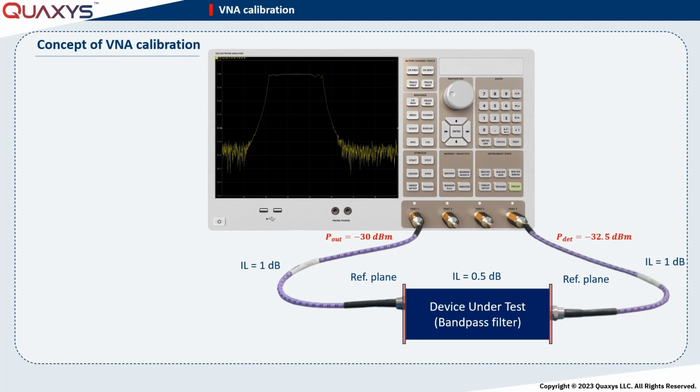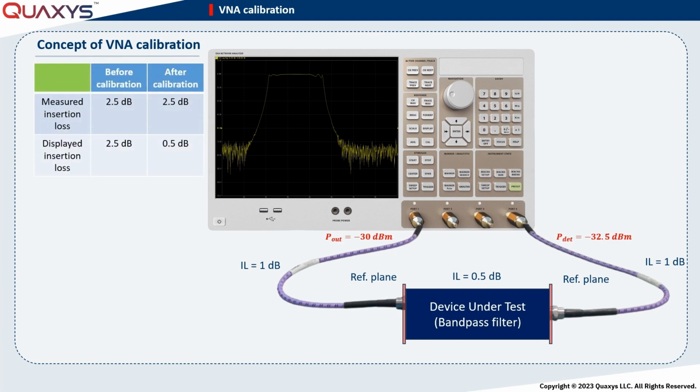After calibration, the power sent and measured by the network analyzer is still the same. However, the network analyzer uses the lookup table generated after the calibration process to convert the measured value to the displayed value. This table summarizes the measured and displayed values before and after calibration. Note that, in addition to S-parameter calibration, the power can also be calibrated using a power sensor. We will talk about these in more detail in the following videos.